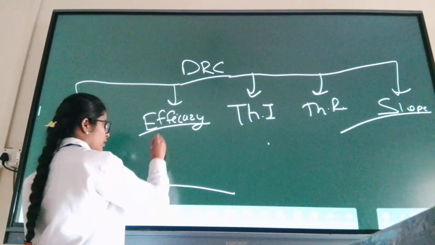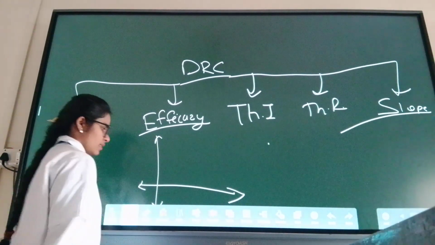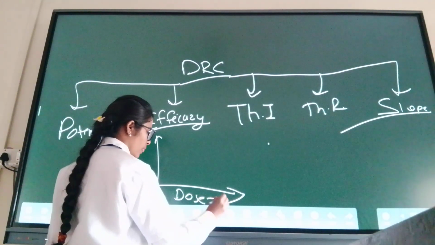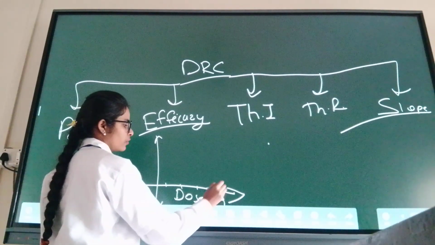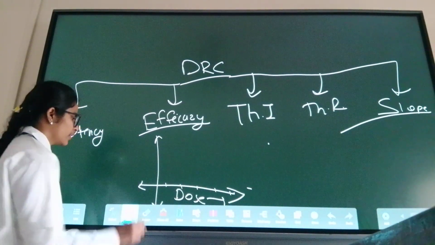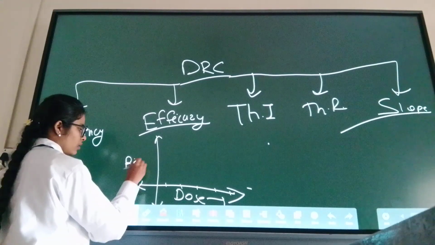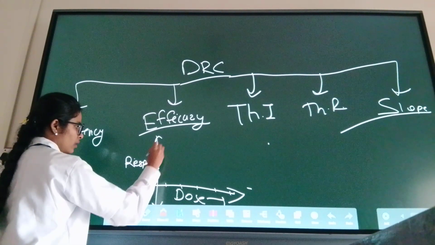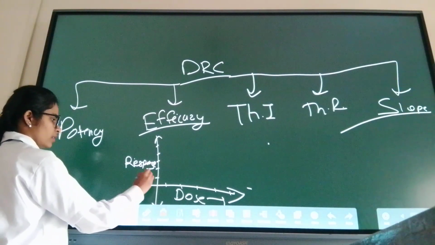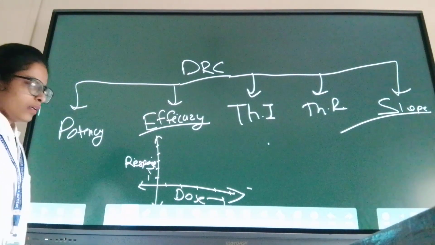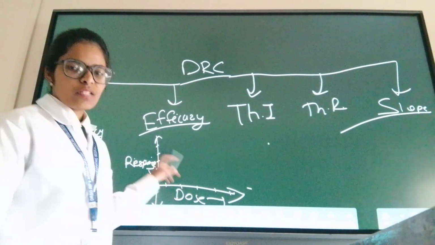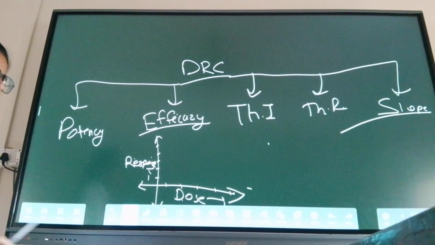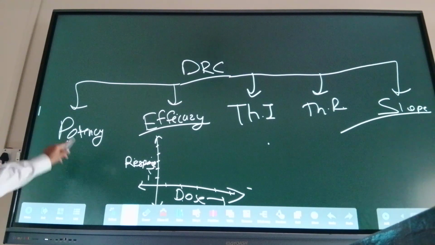This is a graph. This is the y-axis. This is the x-axis. This is dose, whatever, 1 mg, 2 mg, 3 mg, 4 mg, 5 mg, 100 mg. This is response, whatever 1%, 2%, 3%, 100%, or we measure response in another unit. I don't know. Dose versus response curve. Okay. What is potency and efficacy?